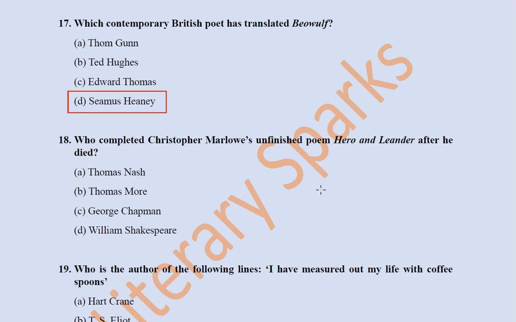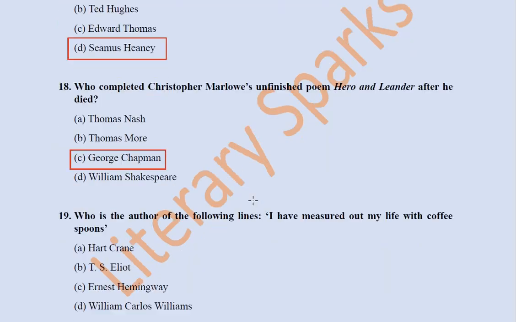Next question we have, who completed Christopher Marlowe's unfinished poem Hero and Leander after he died? Thomas Nash, Thomas More, George Chapman, William Shakespeare. So Christopher Marlowe has written this long narrative poem entitled Hero and Leander. It was left unfinished due to Christopher Marlowe's sudden death, and it was finished later by George Chapman. So the answer is George Chapman.